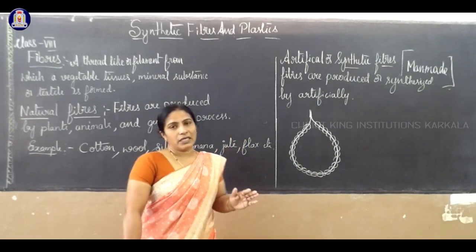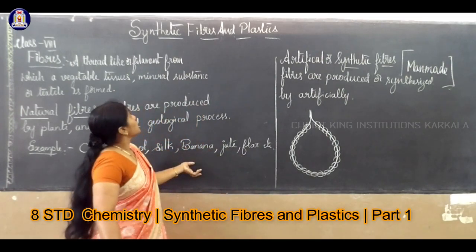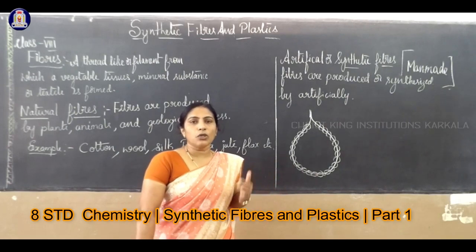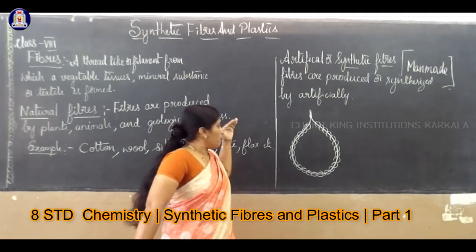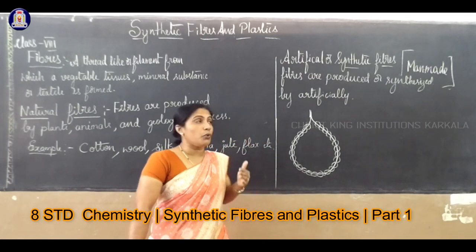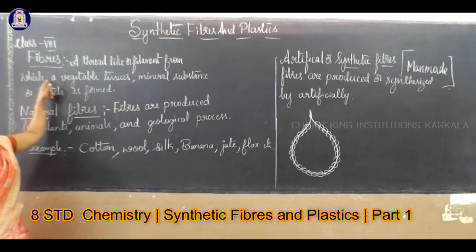All these you have studied in your previous class. Now let us study one more step higher in this chapter, synthetic fibers and plastics. What we are wearing, cloth, is mostly prepared with natural fibers. Before knowing natural fibers, let us know the term fibers.